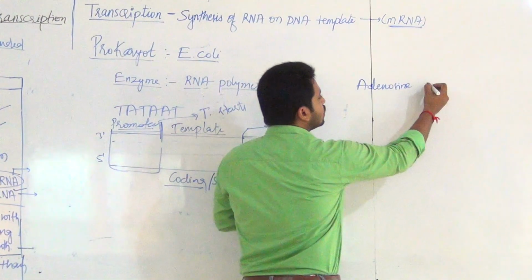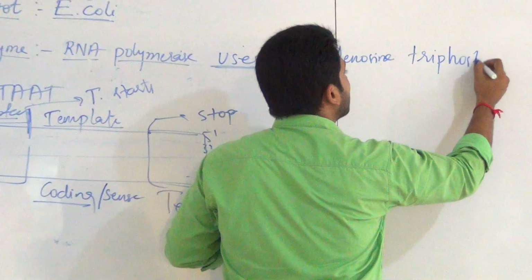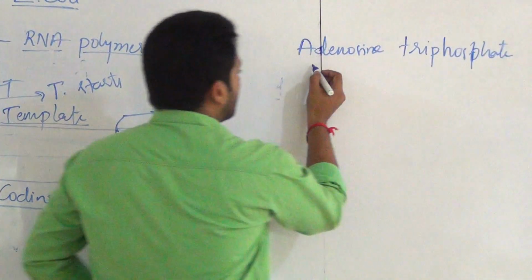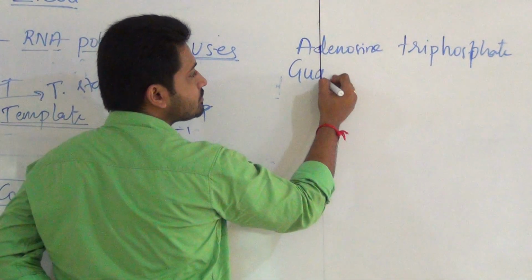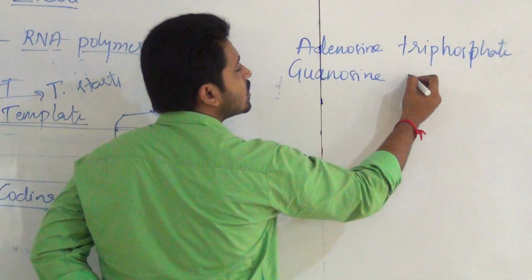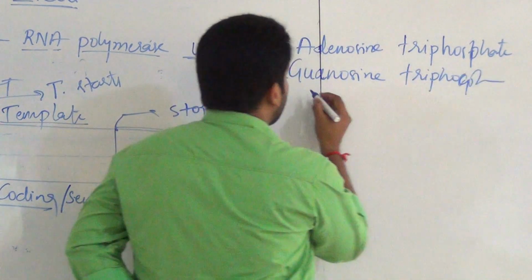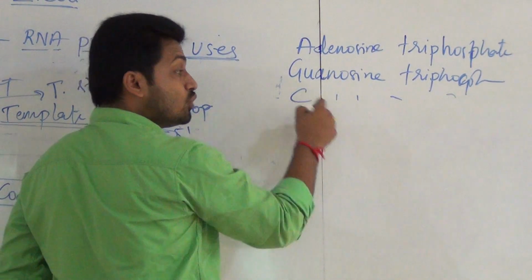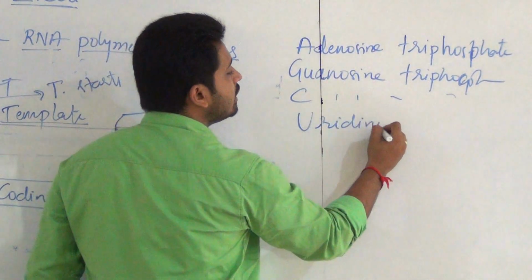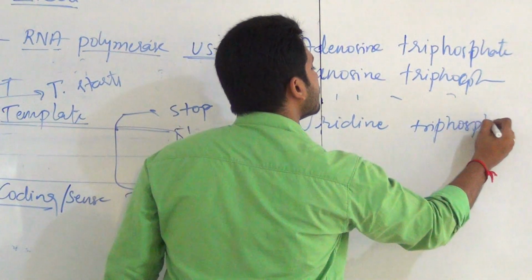Adenosine triphosphate means two phosphates are extra added, and then guanosine triphosphate, again cytidine triphosphate, and uridine. Here uridine, not thymidine, triphosphate.